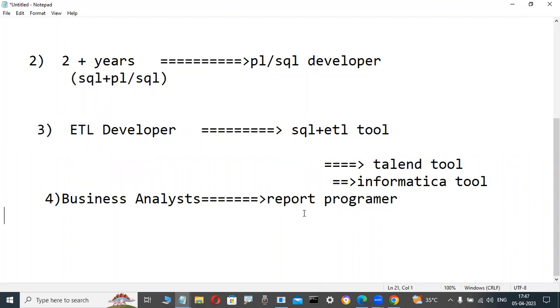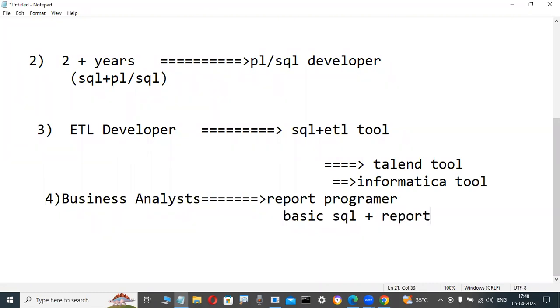In data warehousing technology, that is also a popular tool. These persons also need minimum basic SQL knowledge, at least an idea. PL/SQL is not required here, since they are only learning the reporting tool. Some tools are GUI tools.